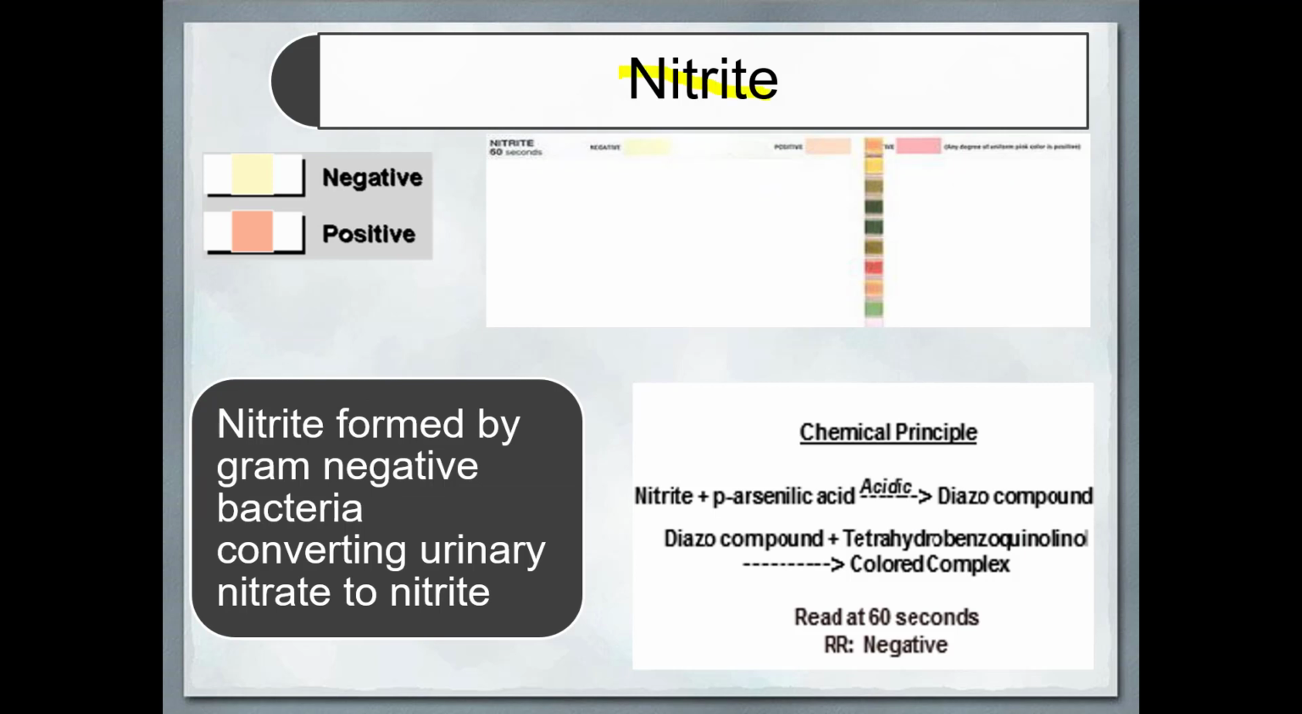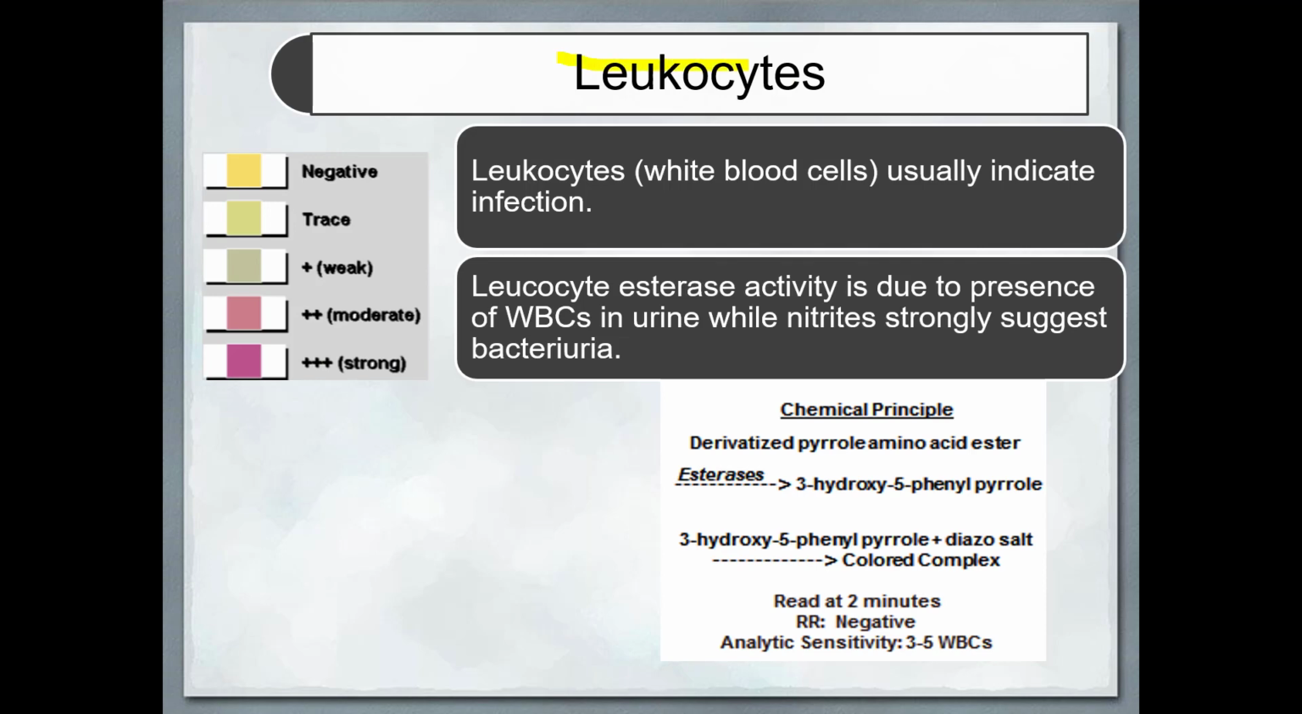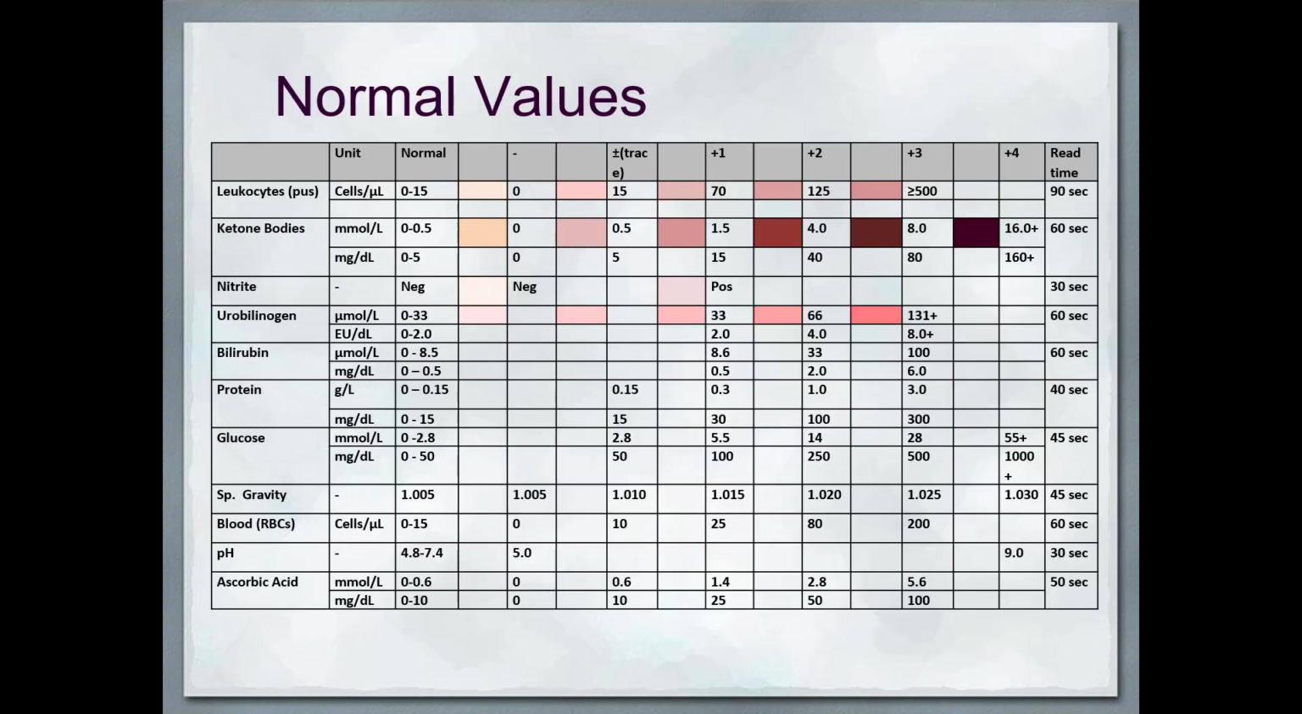Nitrite is used for the detection of bacteria, especially gram-negative bacteria. It can be either negative or positive. Leukocytes can be negative or strongly positive, based on the derivatized pyrrole amino acid ester reaction. You have to read within the specific time given against each test. That will help you to categorize the concentration based on the color formed.